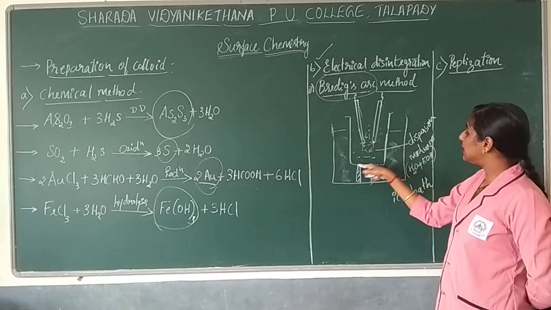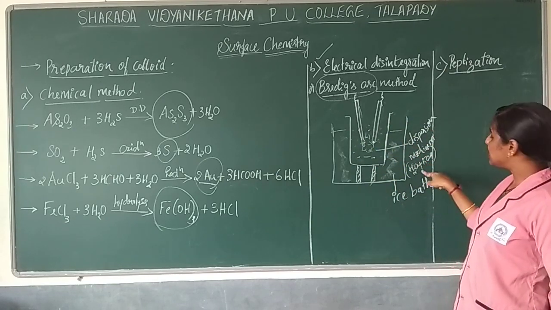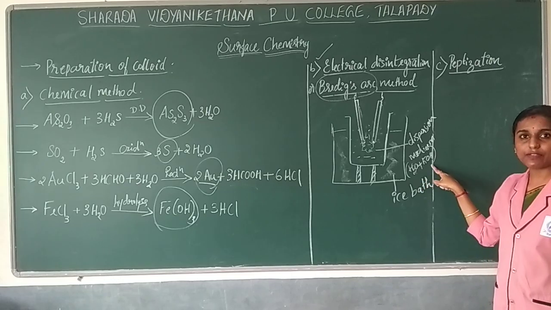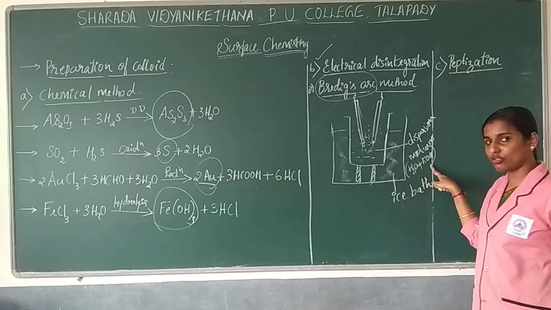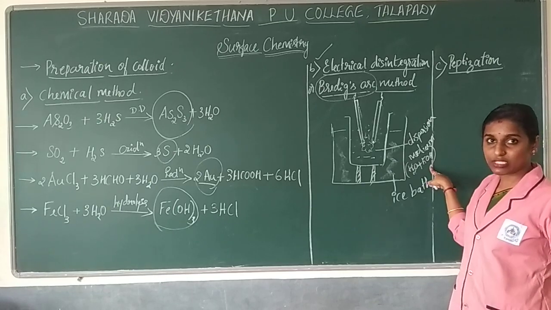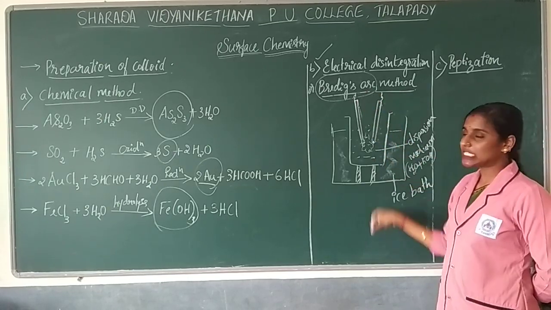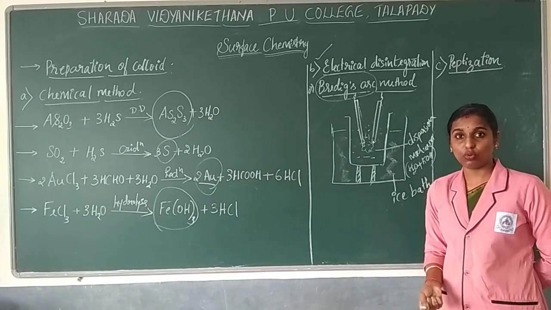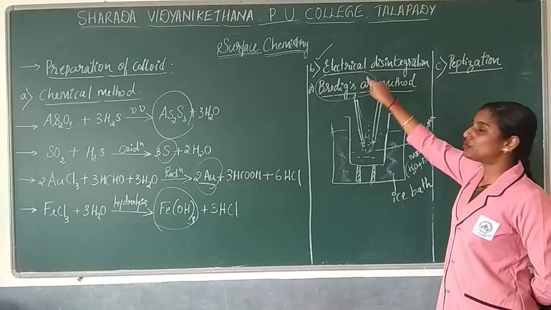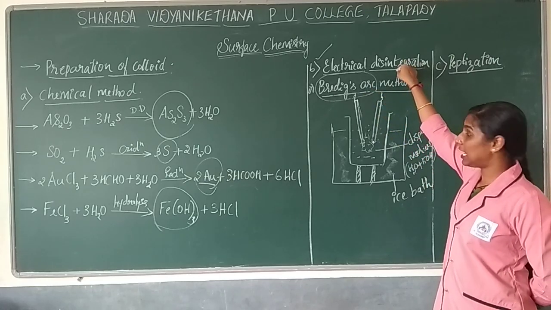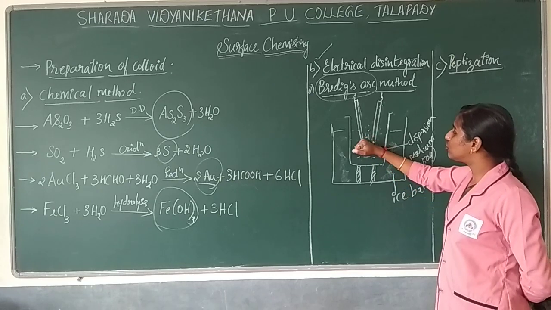And you are going to insert one more smaller beaker which will have the dispersion medium. That will consist of water as well as an alkali solution. Most of the time you are going to use KOH solution, potassium hydroxide, and you are going to dip electrodes of the metal whose salt you want to produce. The same metal electrodes you are supposed to dip, which will be connected to electricity.